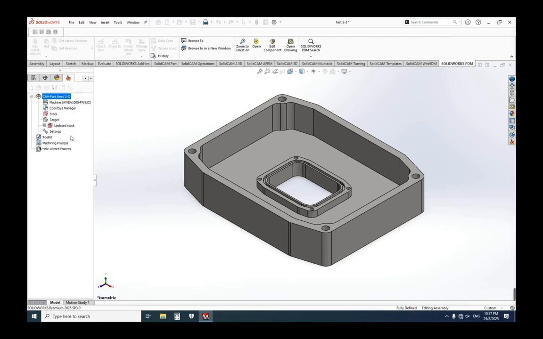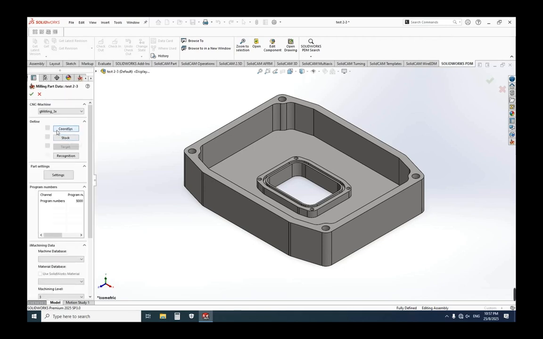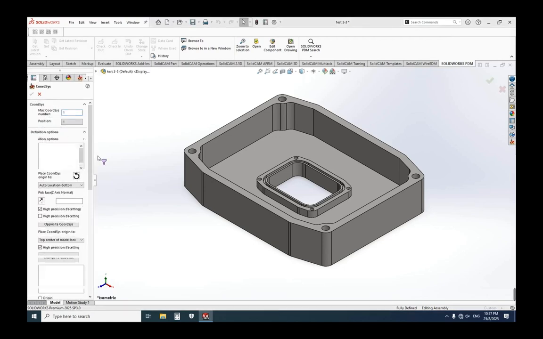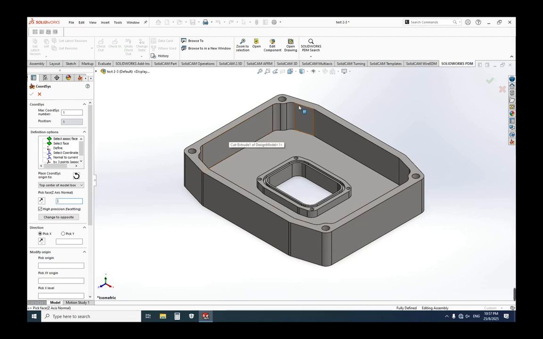Click Coord Sys to set the coordinate. Imagine how you mount the material to the device.